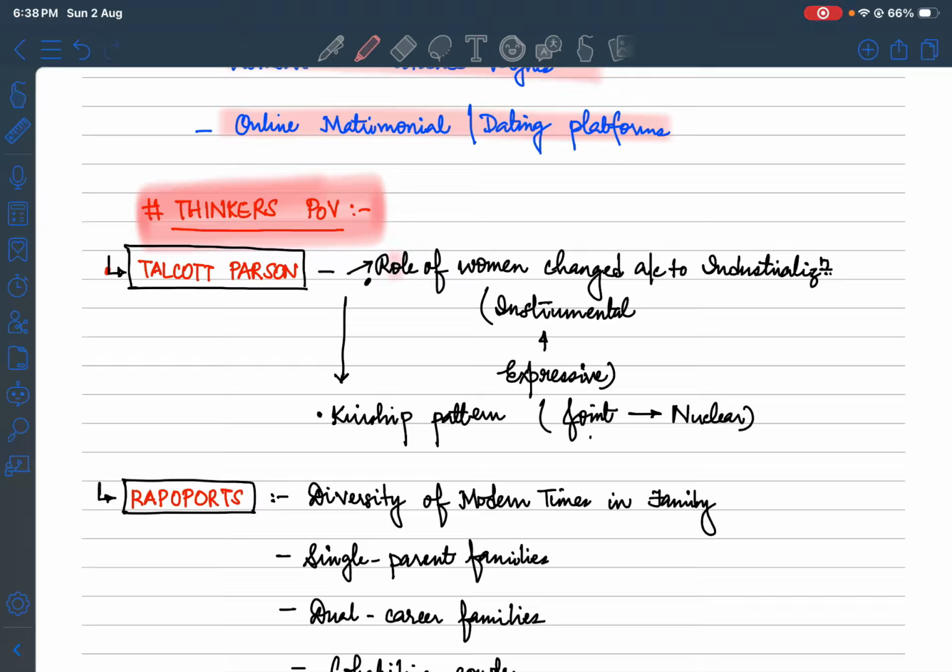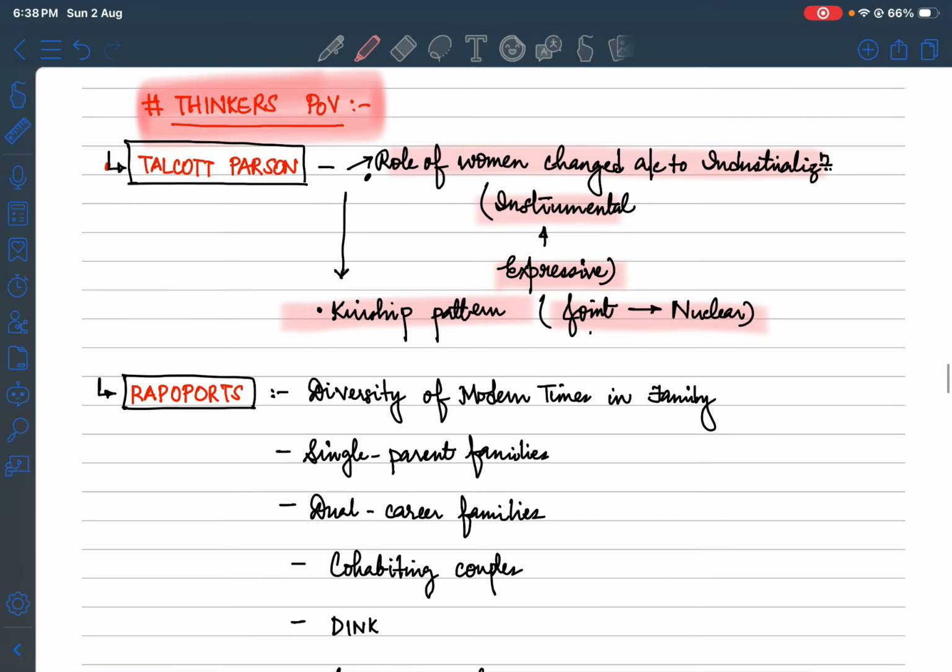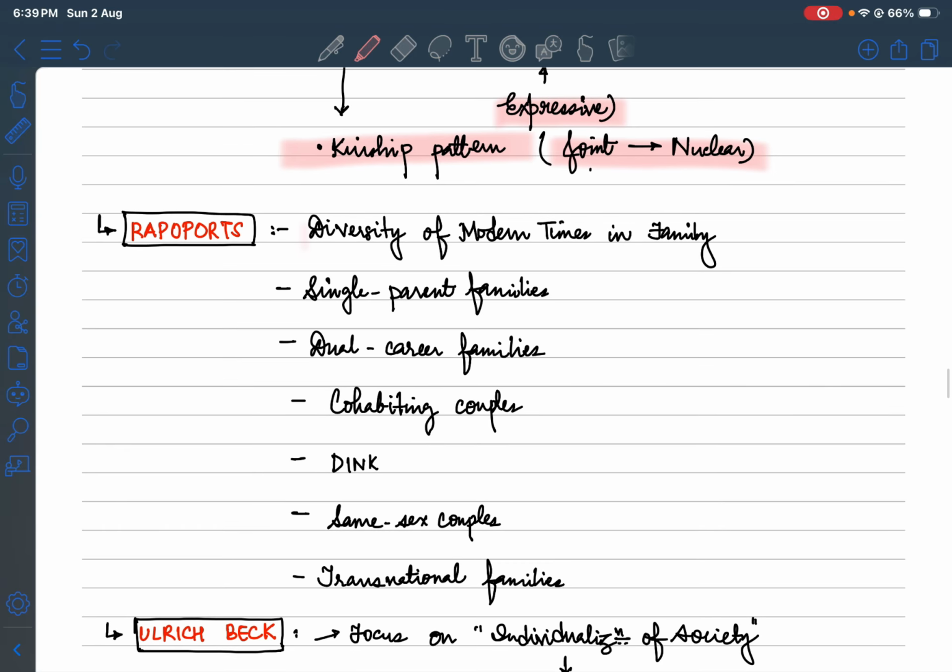So coming to how the role of women changed with industrialization, from the expressive role to the instrumental role. This was the concept of Talcott Parsons. Kinship patterns: how they evolved from joint to nuclear. Talcott Parsons also talks about the two basic formations of the family, and how major functional changes in this institution have happened. That we will also cover in the next lecture, where we will talk about the family aspect. We are not going to deep dive into the family aspect in this lecture. We will talk about it in the next lecture. We are talking about Rapoport. Rapoport has always shown the diversity of modern times in the family. Again, this concept is not to be thought of as just a family.